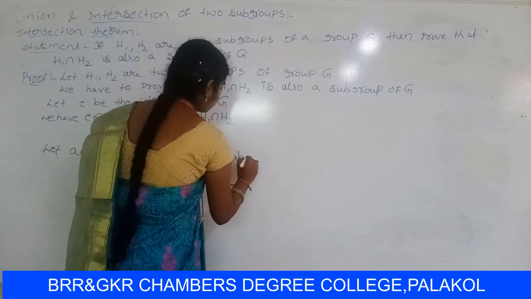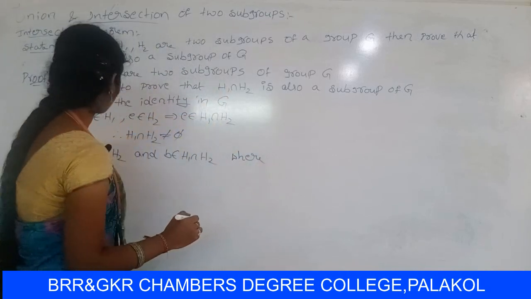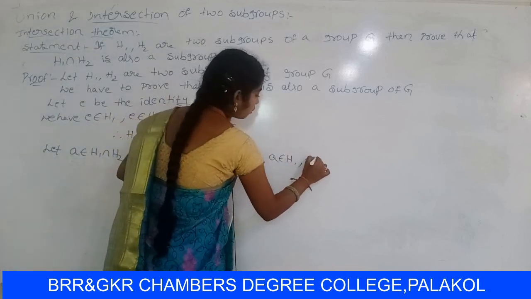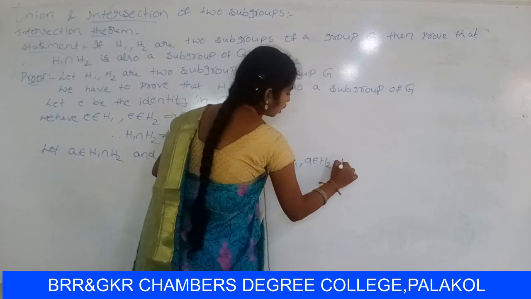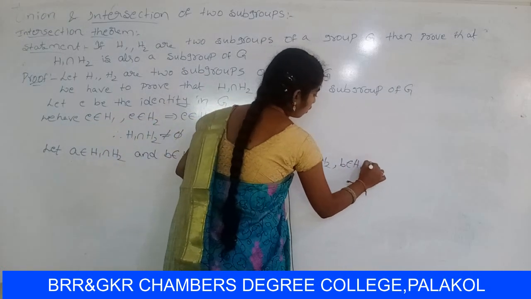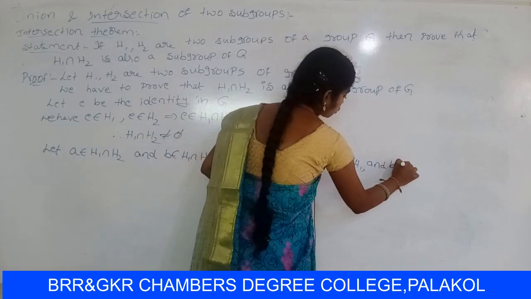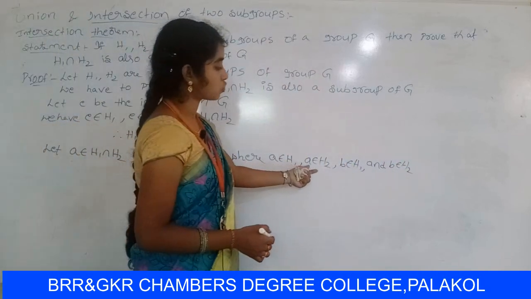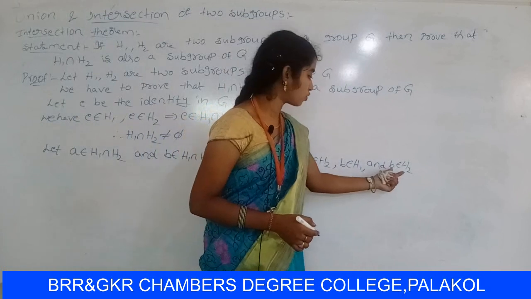So where A belongs to H1, A belongs to H2, B belongs to H1 and B belongs to H2.